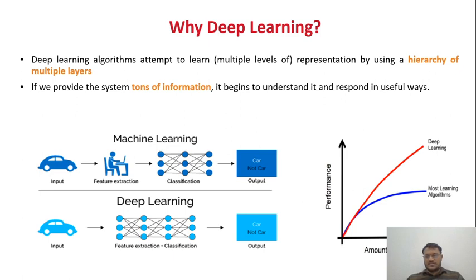If you see the right hand side diagram, as the amount of data is increasing, look at the performance. If you are getting a huge amount of data and your data is increasing like anything, in that case, machine learning algorithms' efficiency is less compared to deep learning algorithms.